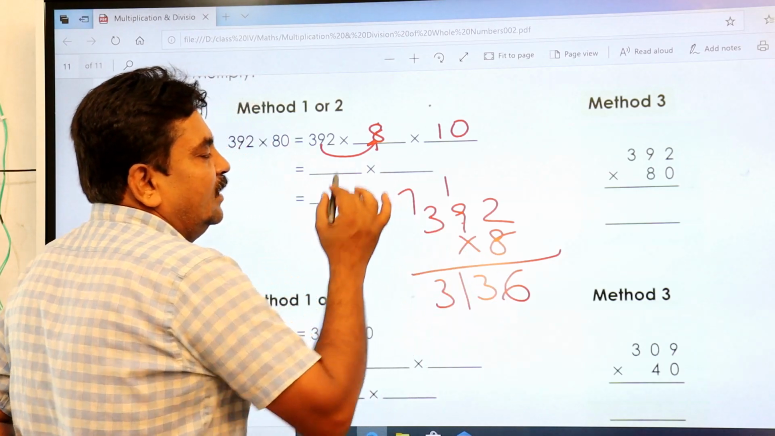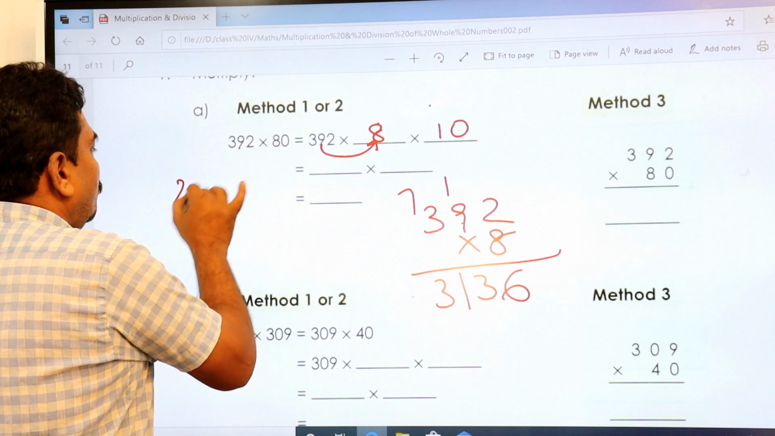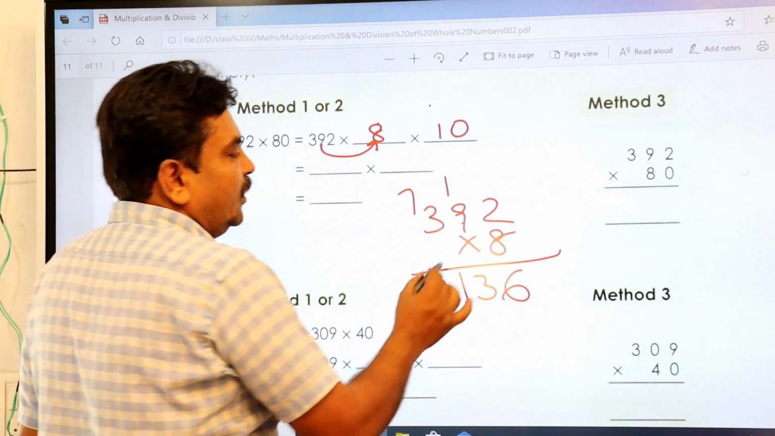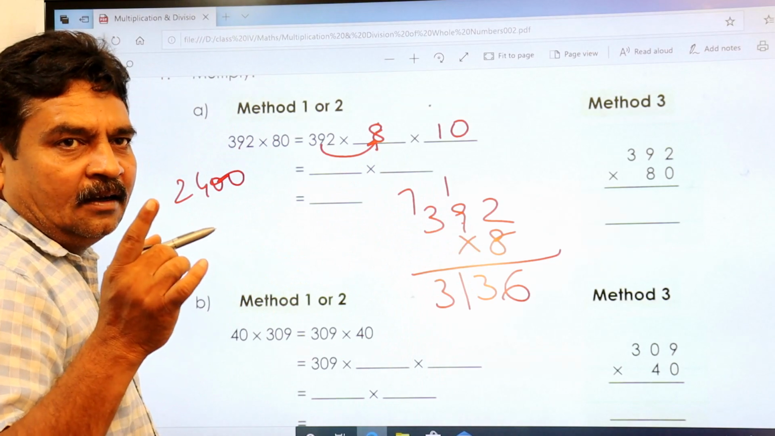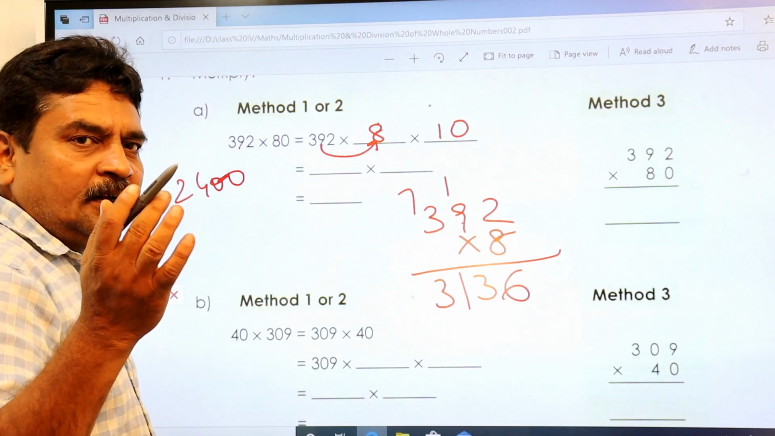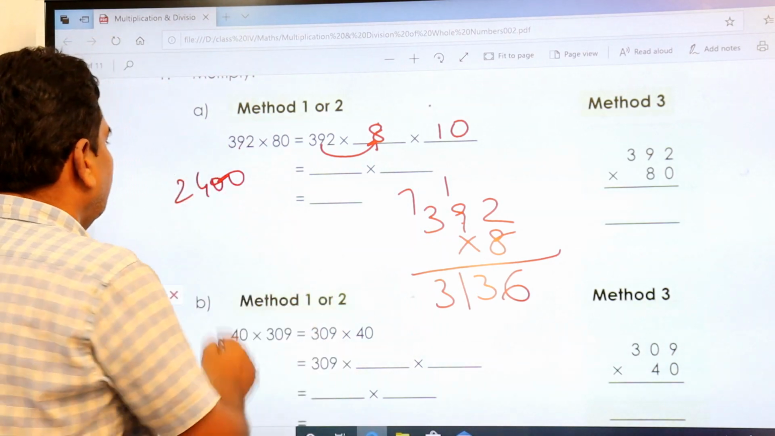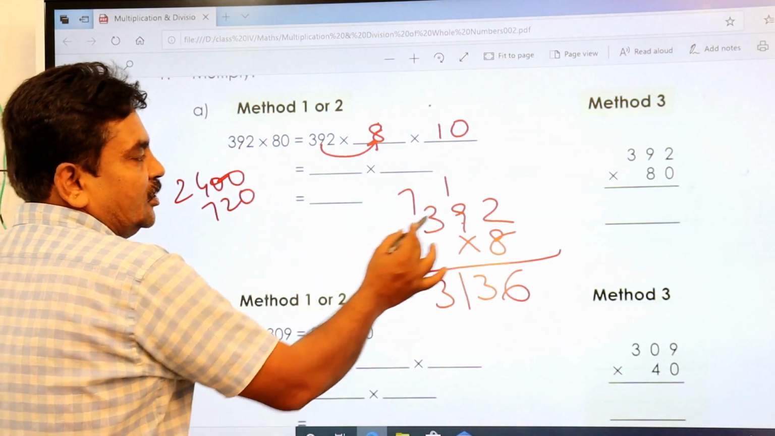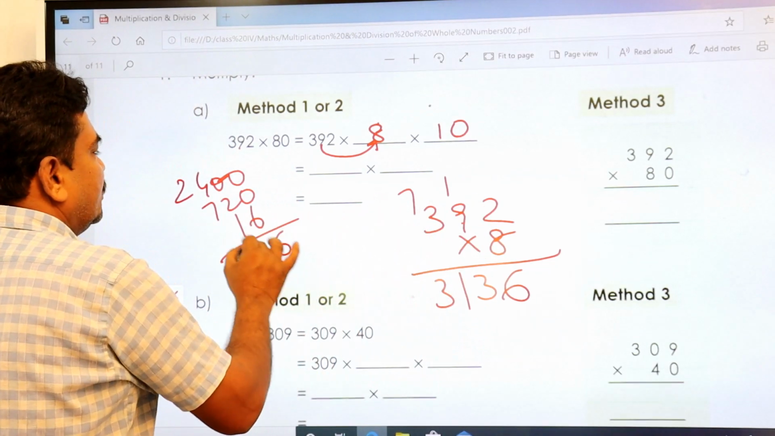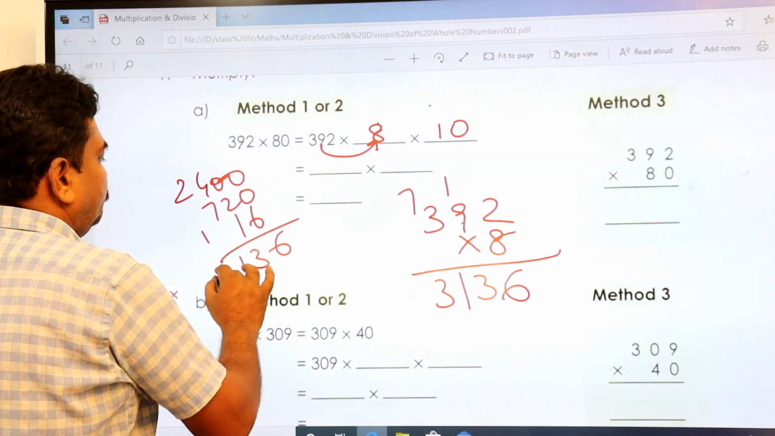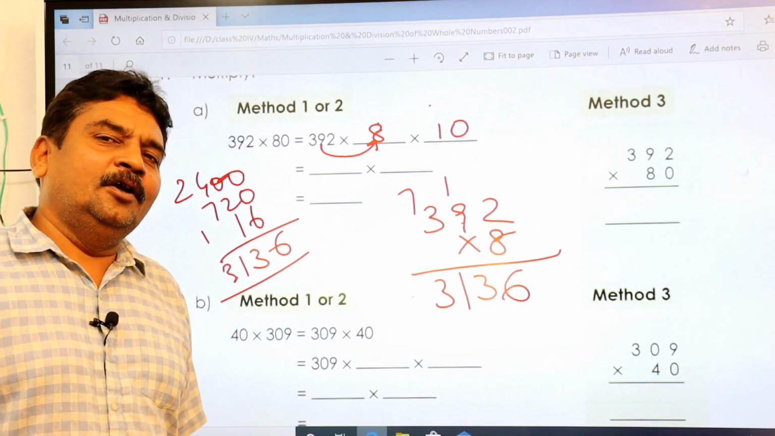So 8 3s are 2400. Okay, 9 8s are 72. Okay, 72 means what? 720, because it is in 10's place. Now 8 2s are 16. How much? 3136. In this way you are going to do it.